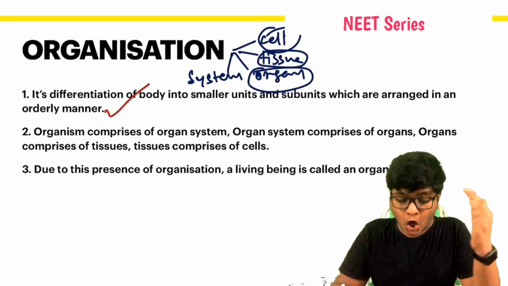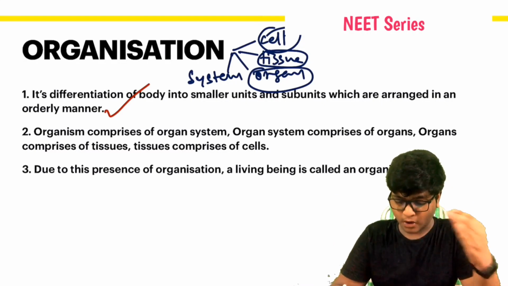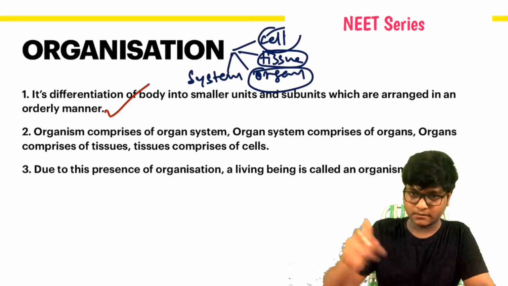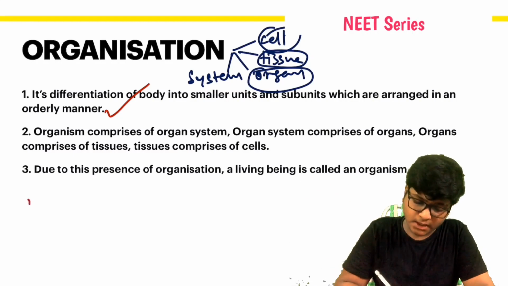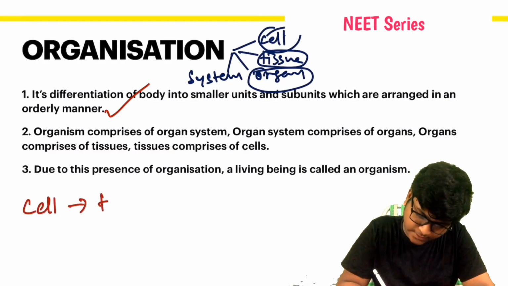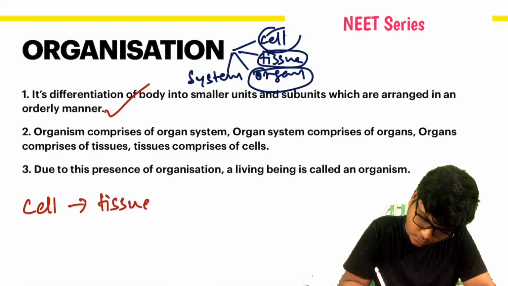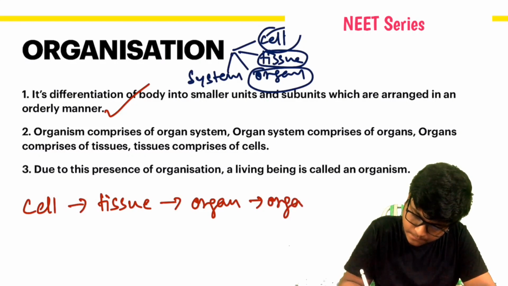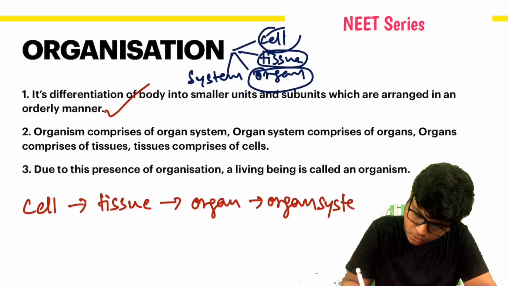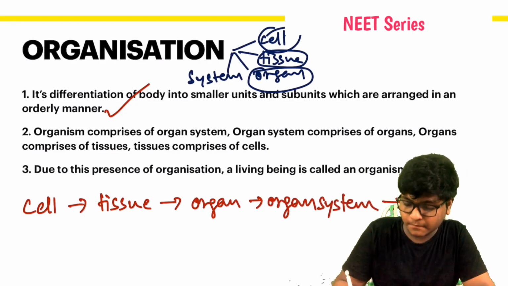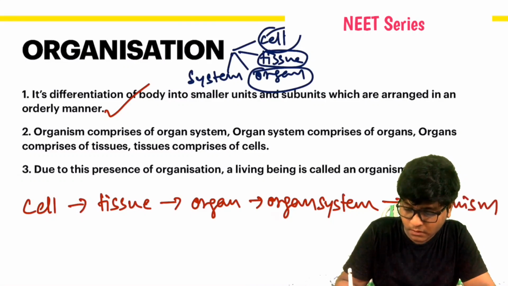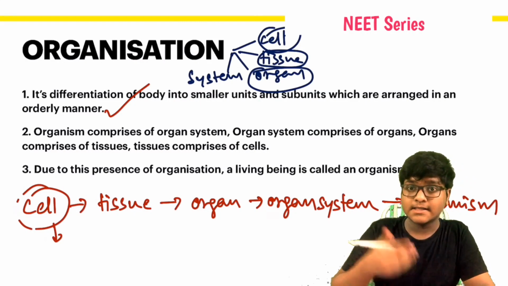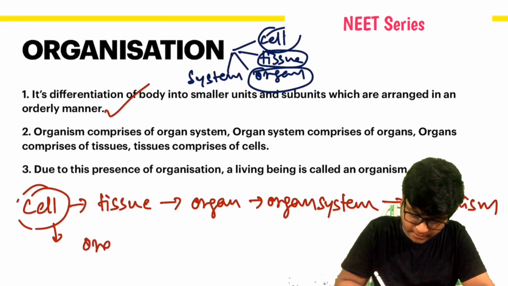And second point, organism comprises organ systems. I've told you this. Let me write it down in a very small flow chart. Cell, tissue, organ, system, organism. And if you want to go deeper, a cell consists of organelles.